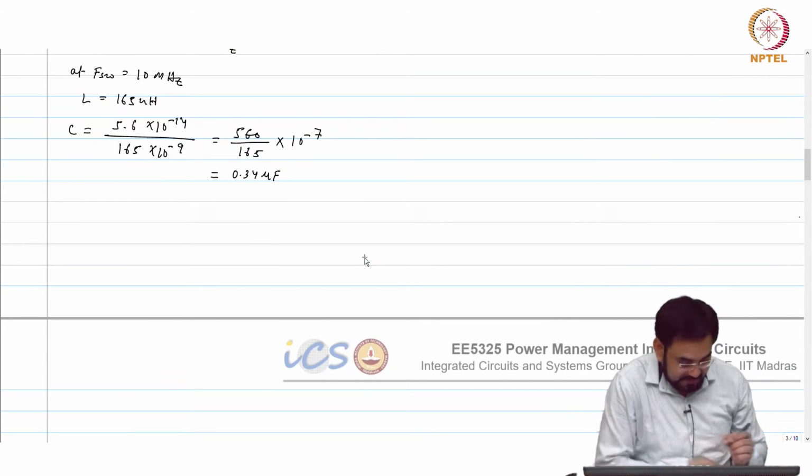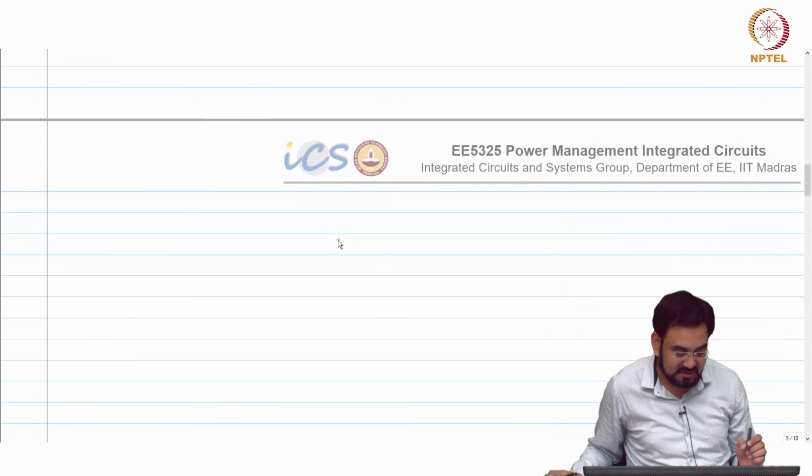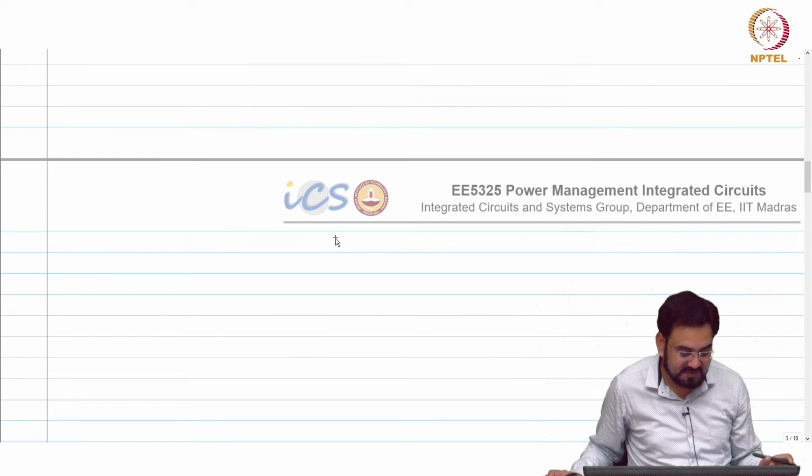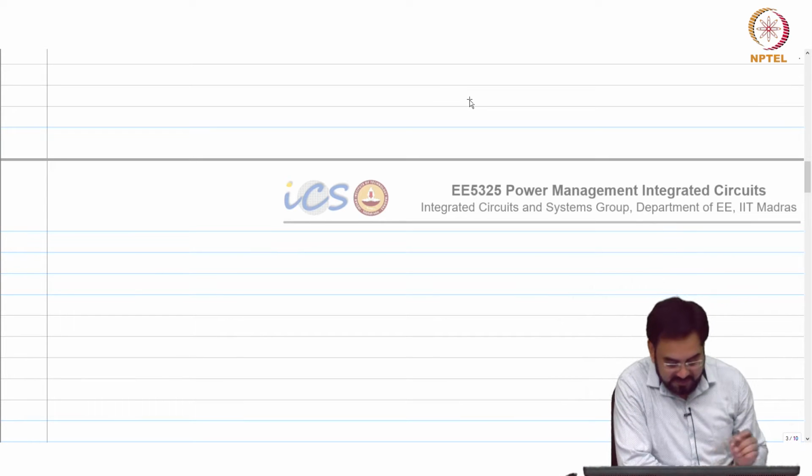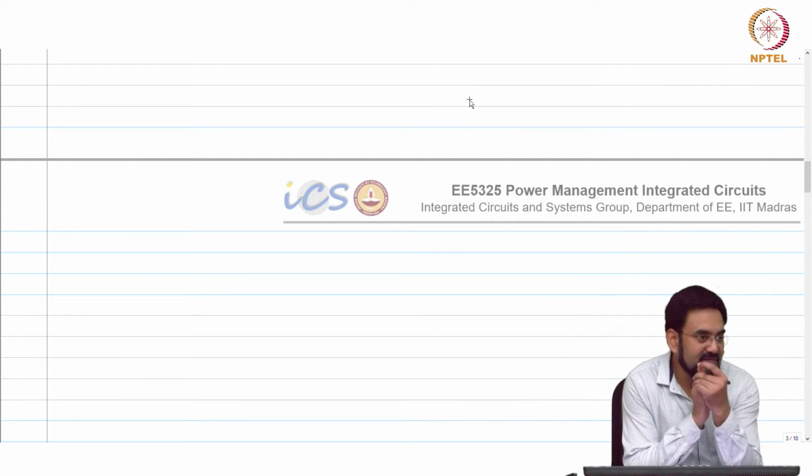So there are two different cases we need to consider when looking at transient response. First, you need to check whether it is bandwidth limited or your transient response is limited by the inductor slew rate.